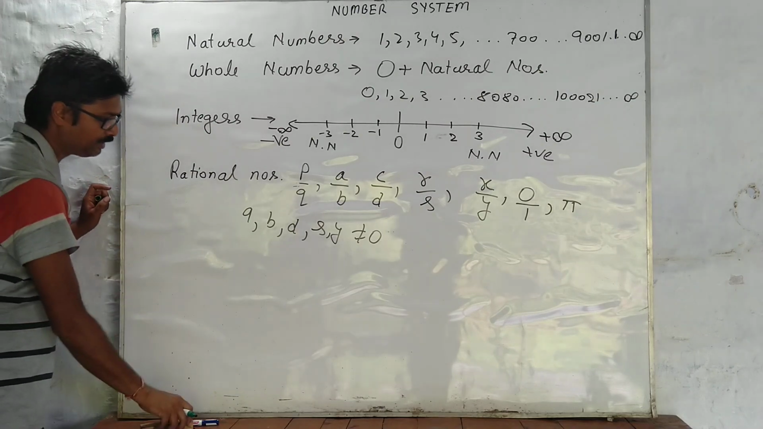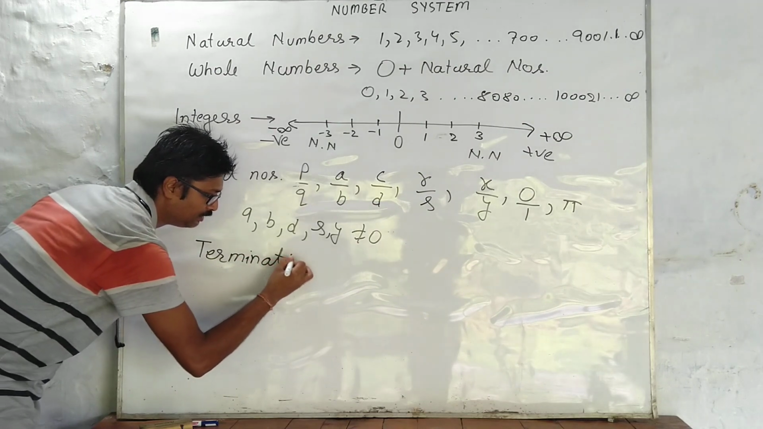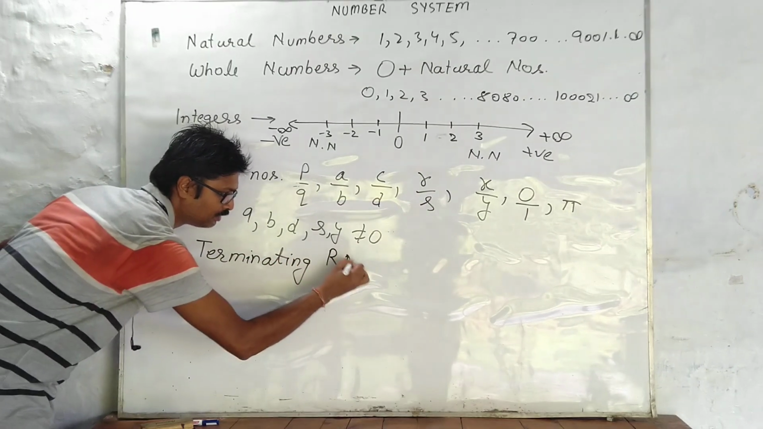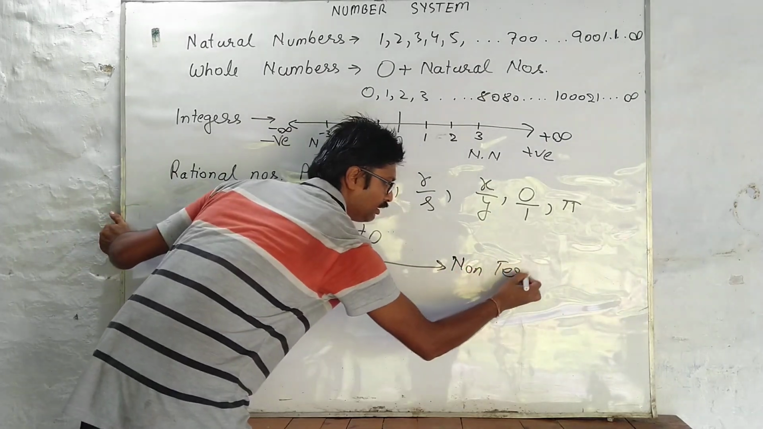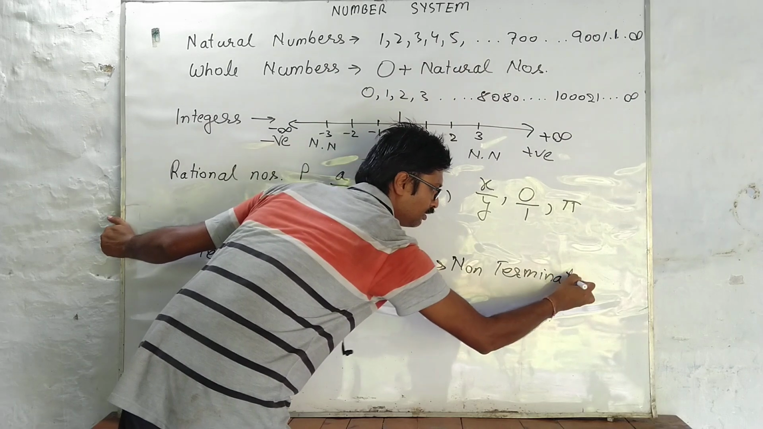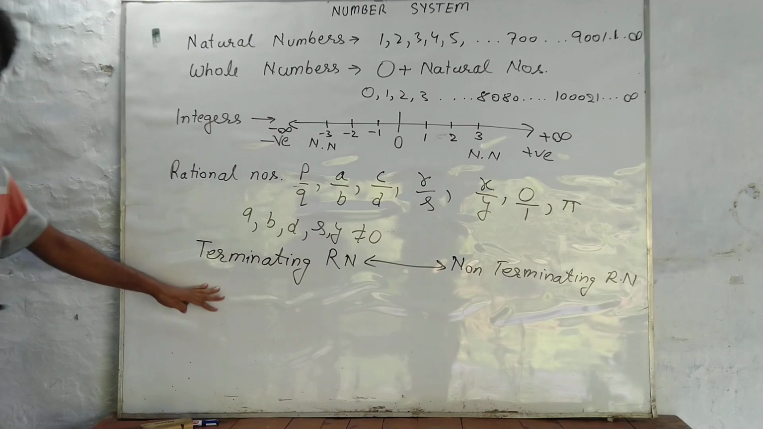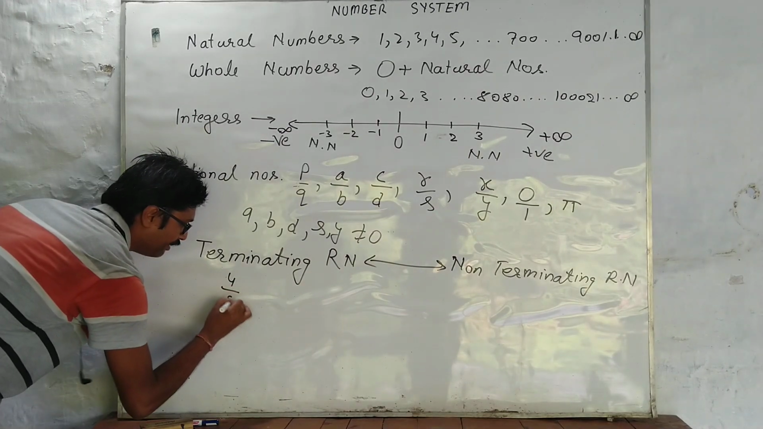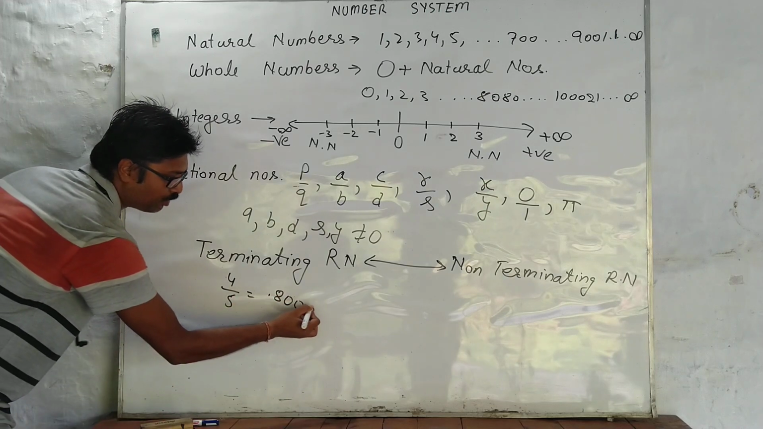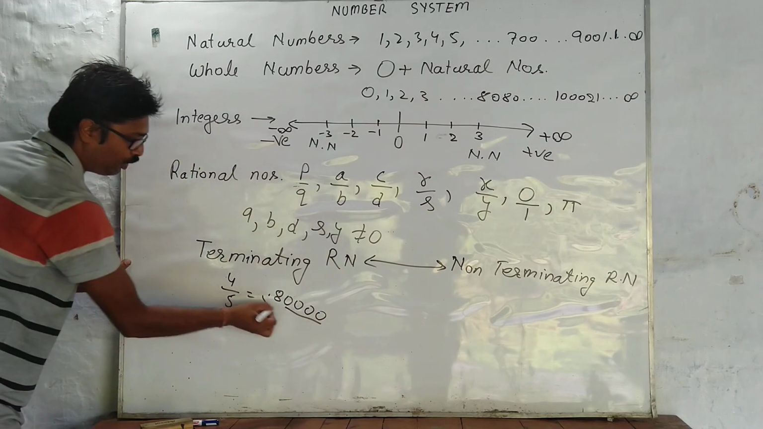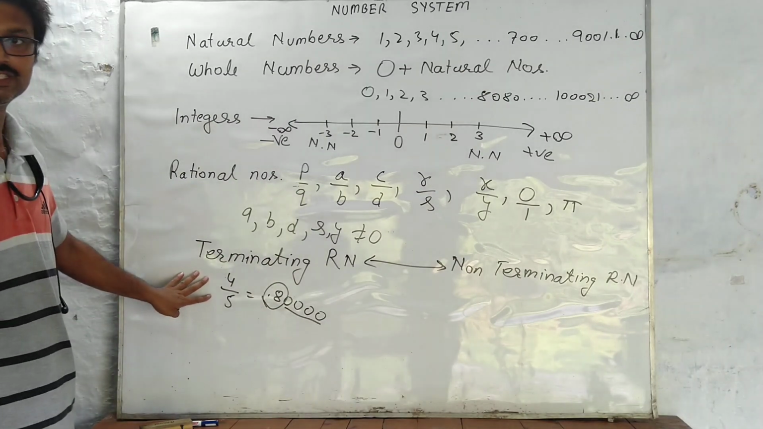Now check this out। There are two types of rational numbers। One is terminating and non-terminating rational numbers. Now what I mean by terminating rational number, for example, let's say 4 by 5, which is equal to 0.8. I can have n number of zeros, but which is not going to count. So 0.8, I cannot have anything more than that. That means it is a terminating rational number.